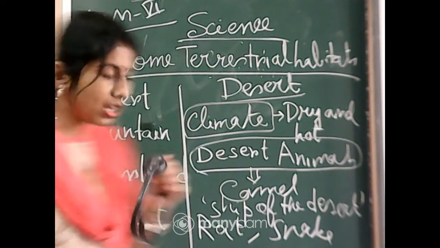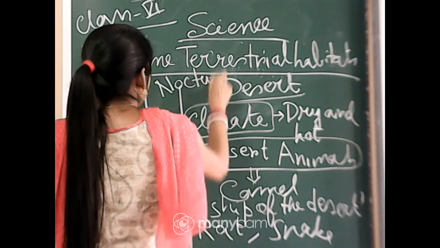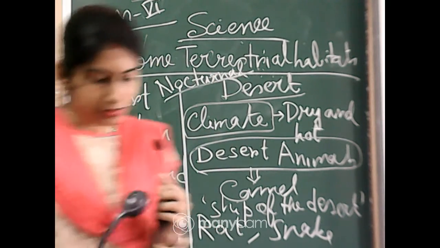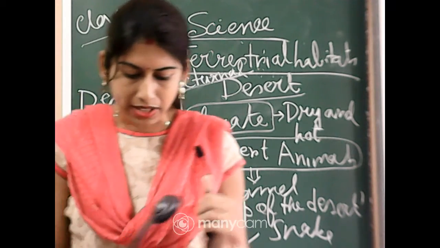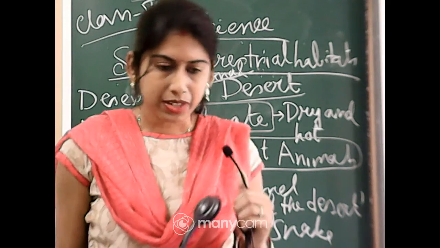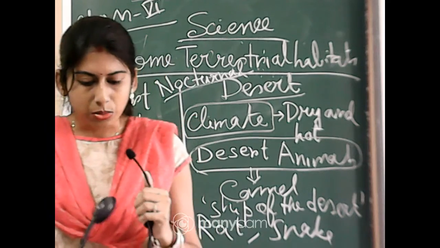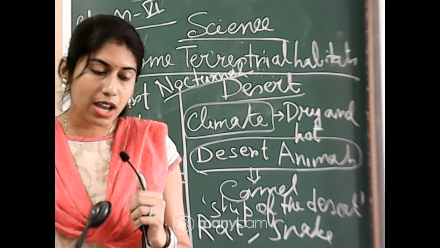As you know that term, those which are coming out at night are called as nocturnal. Okay, so these are some properties of animals which are helping them to survive in the desert. That means with their different type of criteria, they are surviving in the desert.